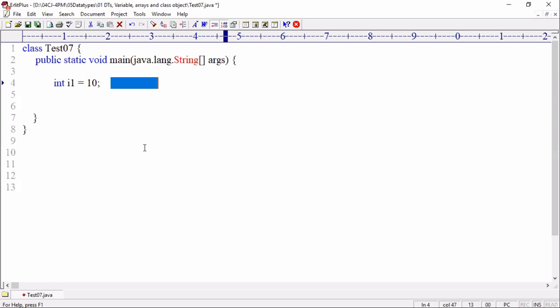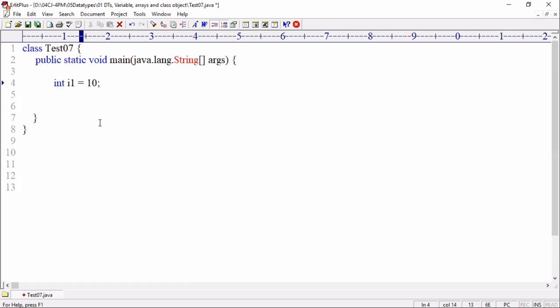Now, when you give a statement to the compiler software, it will look at it with 4 levels of verification. First, it verifies whether the data type is valid or not. Next, whether the variable name is valid or not. Next, whether the value is valid or not. And if valid, is it compatible with int, and is it in the range of int? Every data type has a range. Is the value 10 in the range of int or not? It is verifying. Already we tested that point, right?